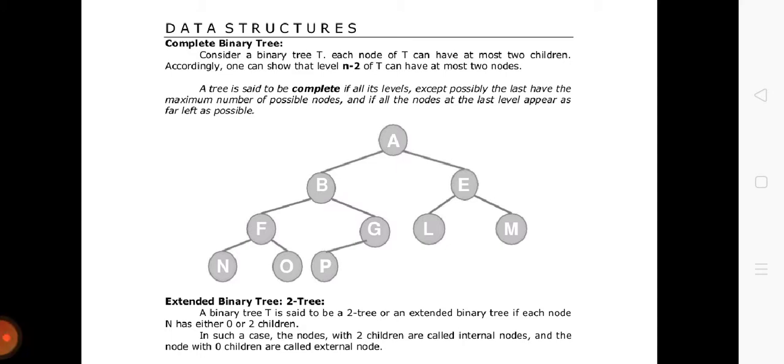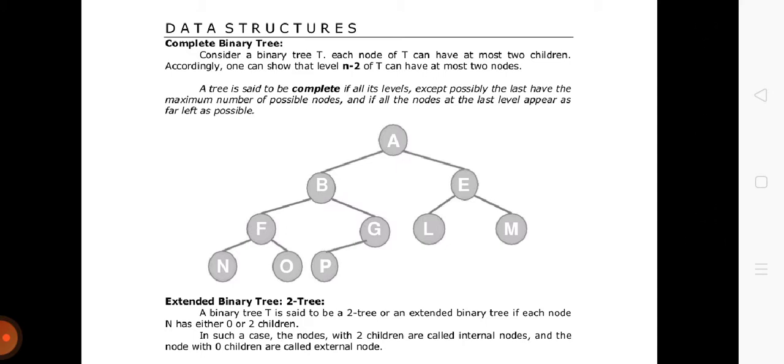In the previous lecture, we discussed the tree data structure and some basic terminologies associated with trees. You know what a tree is and what the types of trees are. There are two types of trees: general tree and binary tree. A general tree is one which has any number of children, and a binary tree is one which has at most two children for each node.